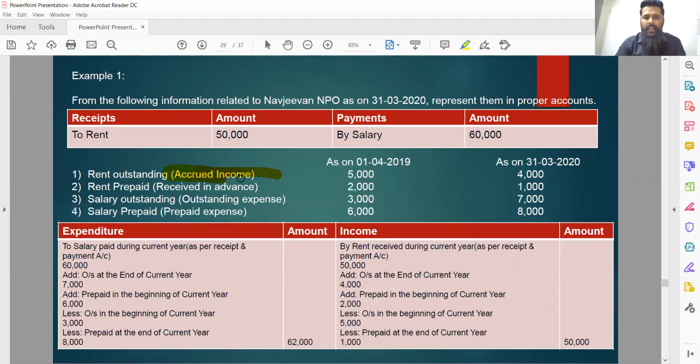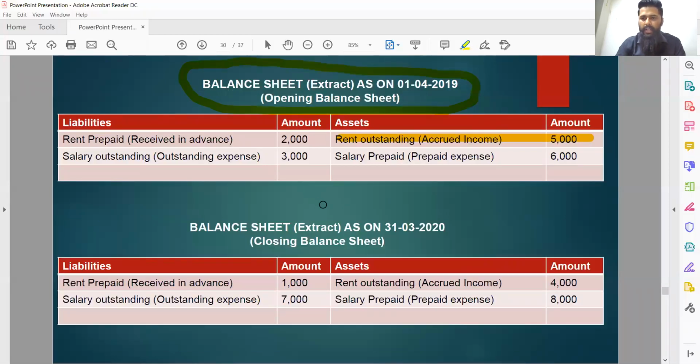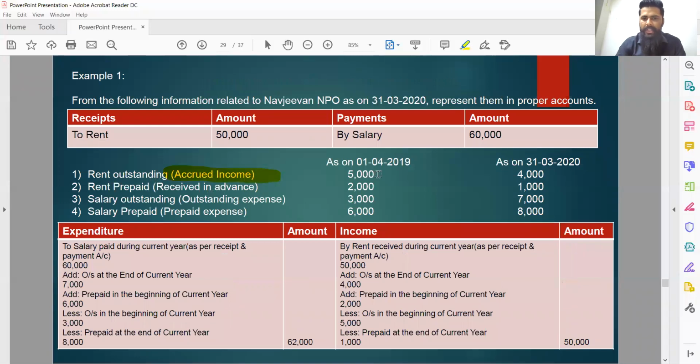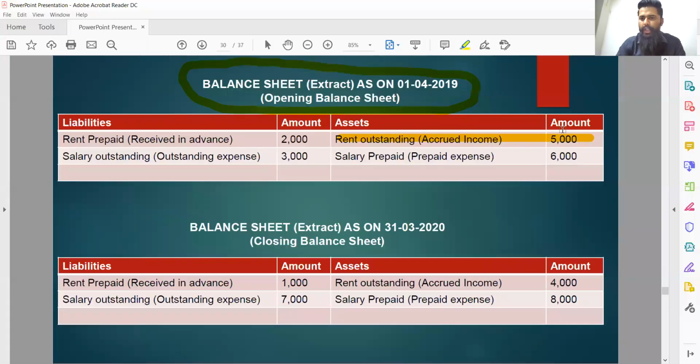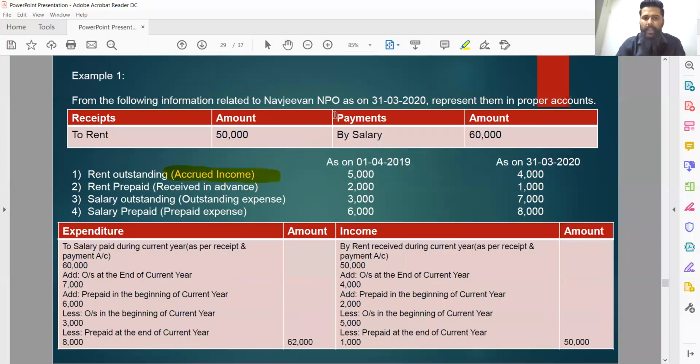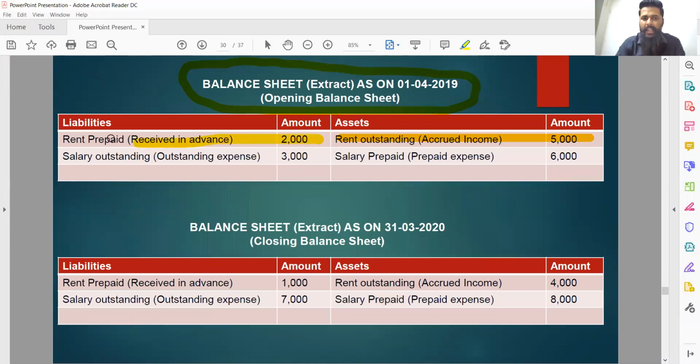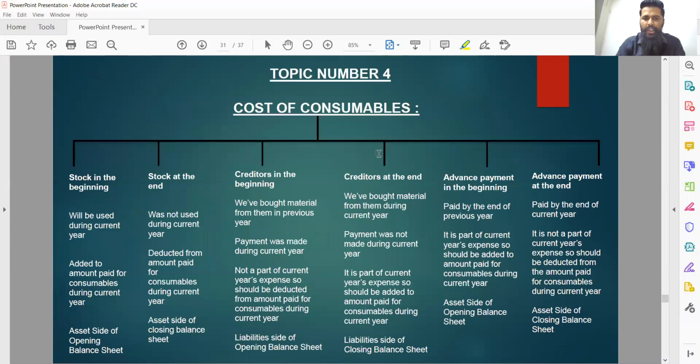It is obviously clear to all the students that accrued income is an example of current asset. So rent outstanding in the beginning of year, rupees 5,000, is shown to the asset side of opening balance sheet. Rent prepaid, that is received in advance, in the beginning of year, 2,000, rent is taken as an example of income, and any income which is prepaid, basically received in advance, frames a part of current liability. So rupees 2,000 will be shown to the liability side of opening balance sheet.